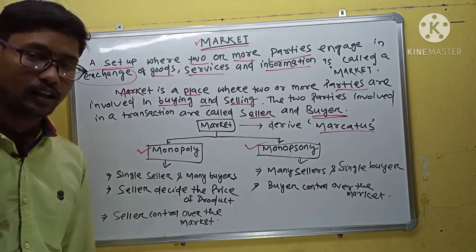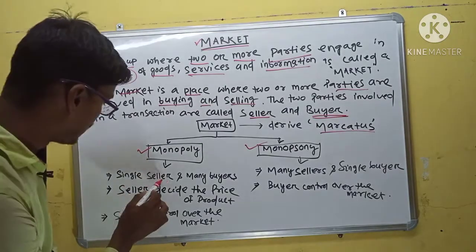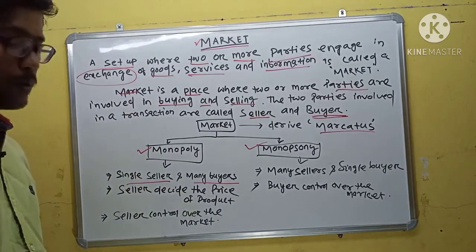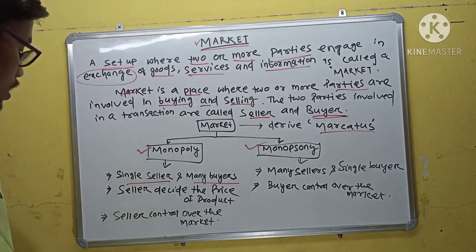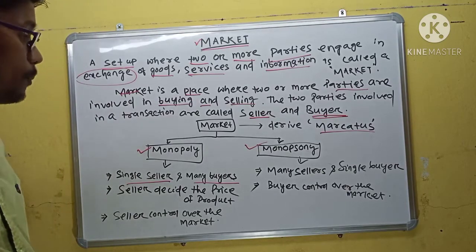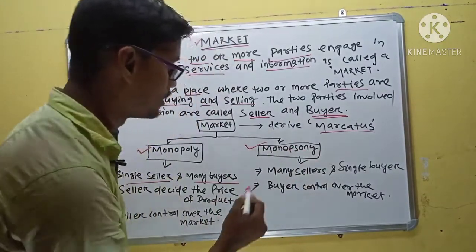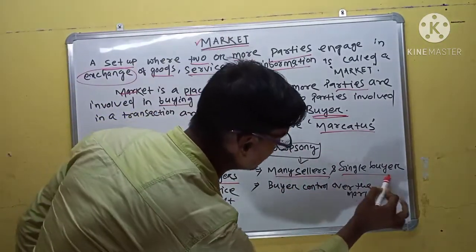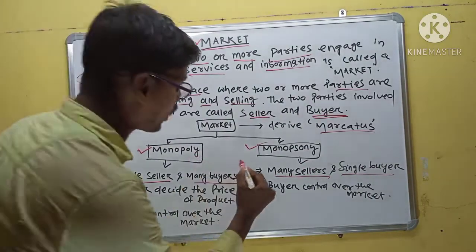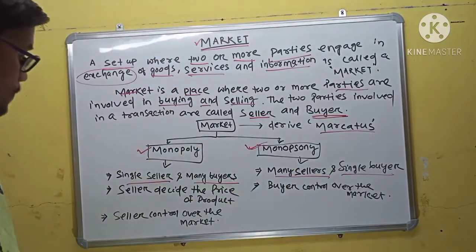Monopoly market is a market where a single seller and many buyers are available, but in monopsony market there are many sellers and a single buyer. Monopsony market is the opposite of a monopoly market.